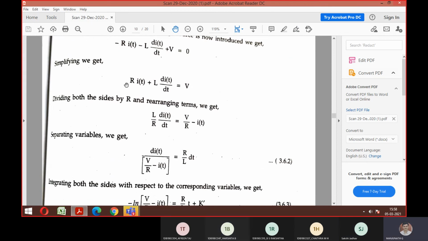Fine. Okay. So now, why do we need to divide by R on both sides? You can look at what is happening. The ultimate thing I told is that I want only I of t. Someone's mic is on and the voice is disturbing. Whenever a doubt is there, you unmute, otherwise mute it.